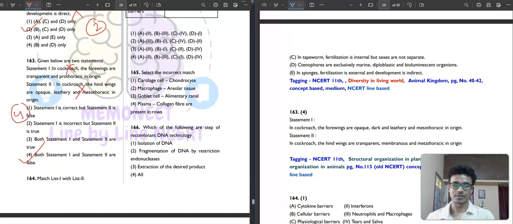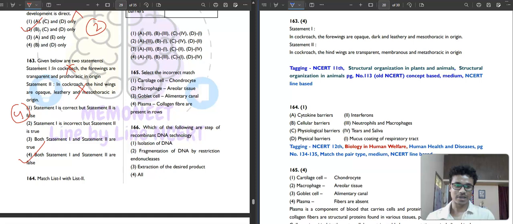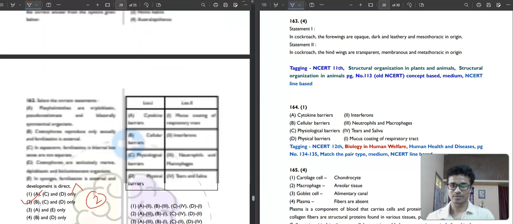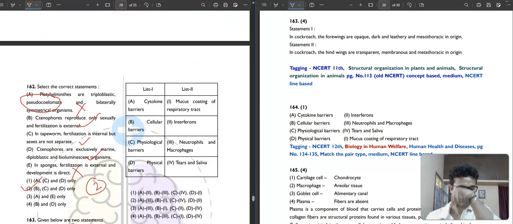Then question number 164, again match the column. I love match the column questions because there is the least chance of making any mistakes in them. So if you know two, three at maximum, then you will do the rest correctly. I don't know, in my years I could not make any mistake.